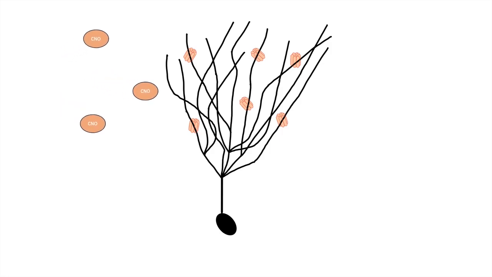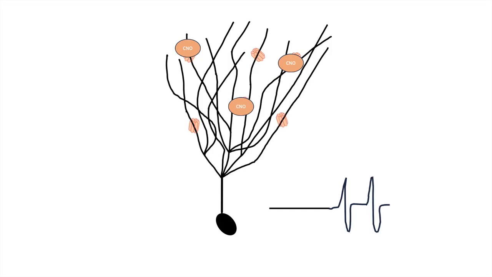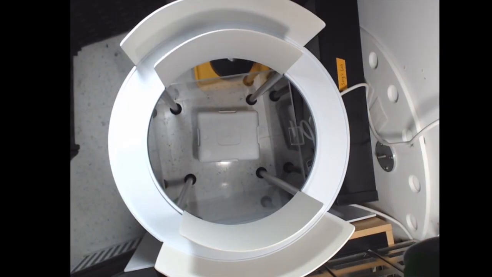DREADD activation can be done in awake, freely moving animals, allowing us to see how changes in cell firing can change the animal behavior. In this example, we are looking at a zero maze, which measures an animal's anxiety-like behaviors. This maze is a circle split into quarters, with open and closed sections.